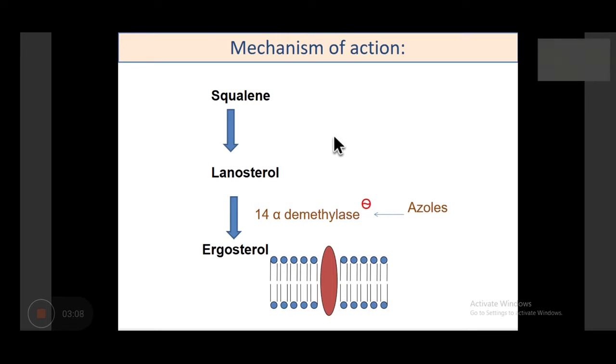So there are two groups which are ergosterol synthesis inhibitor, azole group and terbinafine, acting at various enzyme and various step of ergosterol biosynthesis. The final step of ergosterol biosynthesis is lanosterol to ergosterol conversion by demethylase, which is blocked by azole, while a step prior to this step is conversion of squalene to lanosterol, and this is catalyzed by the enzyme squalene epoxidase, which is blocked by terbinafine. We'll see that when we see the terbinafine. So don't get confused with this term ergosterol biosynthesis inhibitors. Amphotericin is not an ergosterol synthesis inhibitor.